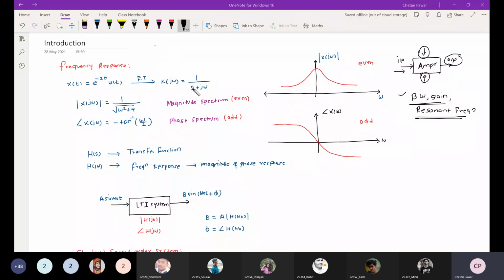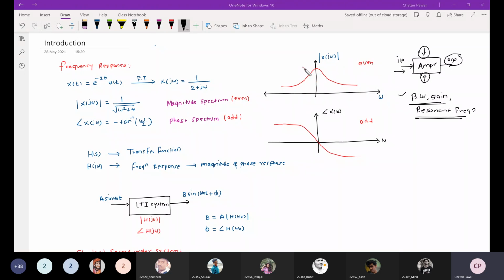Okay. So how to calculate the magnitude of the complex number, as you know, right? The magnitude of this particular function X of j omega is equal to 1 upon square root of omega square plus 4. Okay, so this is the magnitude spectrum. And if you look at the magnitude spectrum of this particular impulse response, this spectrum is even in nature. Why is this even in nature? Because this is a real signal, right? X of t is a real signal. It is not a complex signal. That's why it is even.